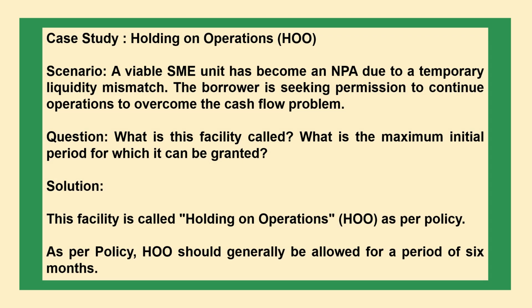The next case study is holding on operations (HOO) scenario. A viable SME unit has become an NPA due to temporary liquidity mismatch. The borrower is seeking permission to continue operations to overcome the cash flow problem. Question: what is the facility called? What is the maximum initial period for which it can be granted? Solution: this facility is called holding on operations (HOO) as per policy. As per policy, HOO should generally be allowed for a period of 6 months.